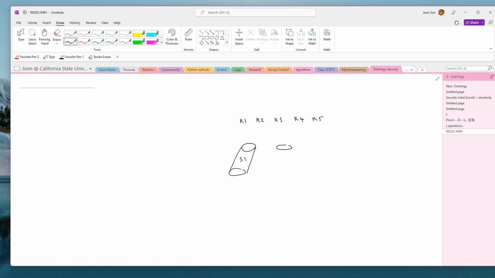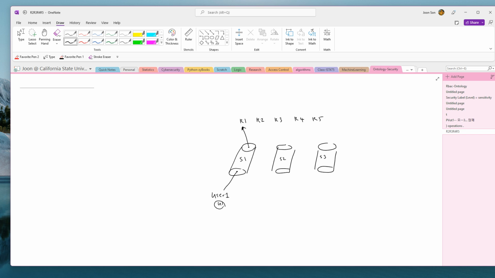The user can activate multiple sessions, okay? There's another session and there could be more sessions, right? So let's say this is session number 2 and session number 3. For example, here is a user 1, I'll just say U1, okay? The user 1 can activate the sessions, and the session, let's say, can also activate one role. Let's say this is R1, okay?